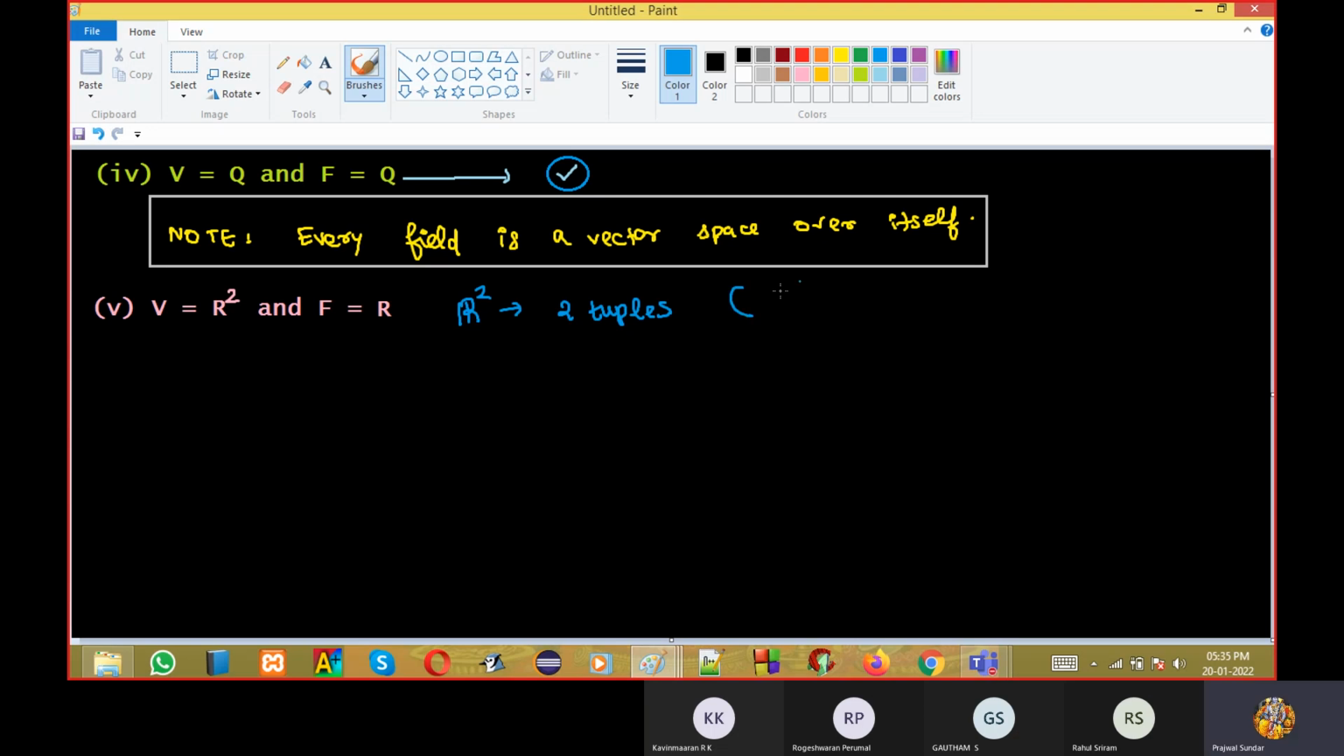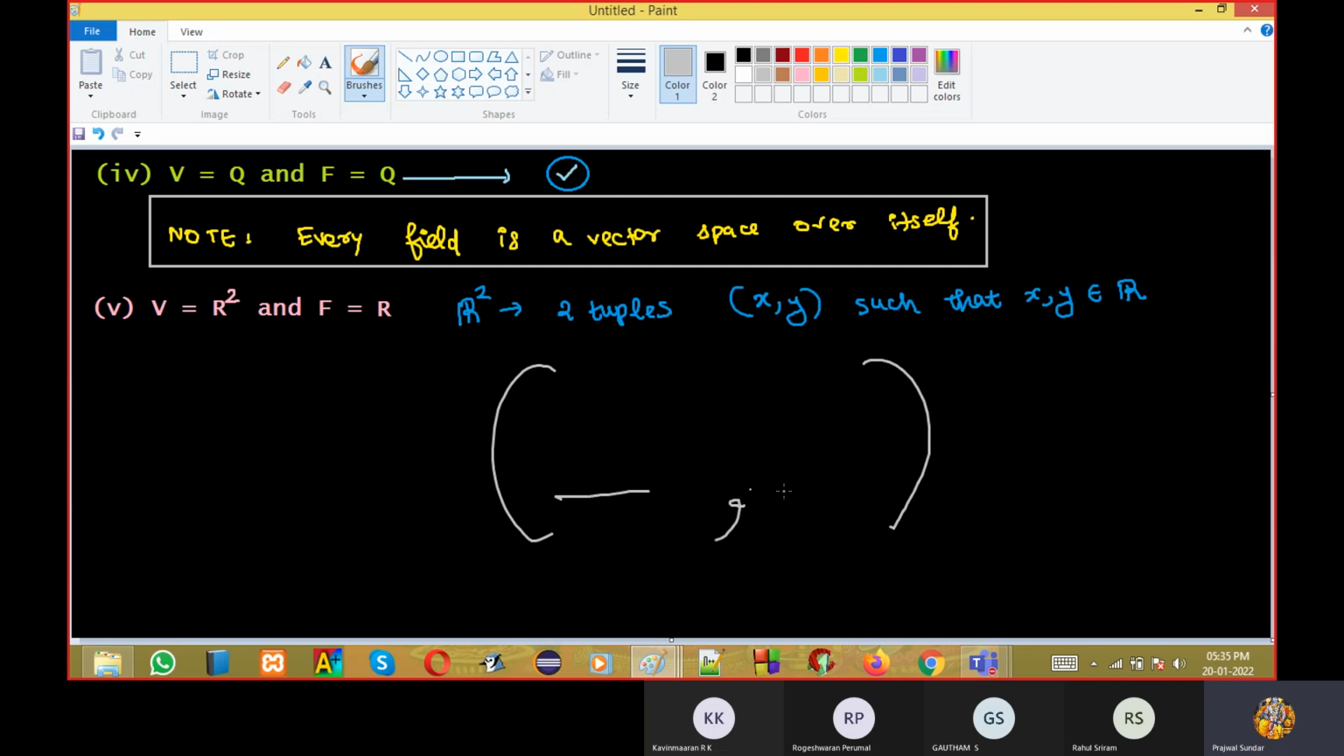It will be (x, y) such that x and y both belong to the real numbers. Is it clear? So what we are doing, we are taking the building block real numbers and putting a bracket like this, with a comma in between. We are writing 2 real numbers and enclosing them inside one bracket, and we are calling this one vector, because elements of a vector space are known as vectors. Any doubt on this?